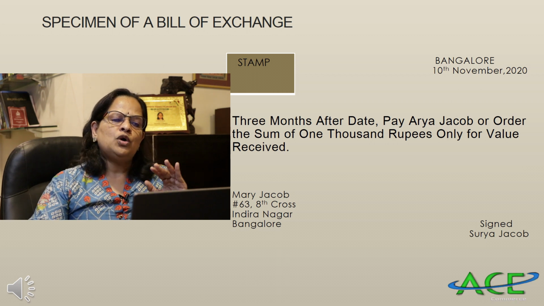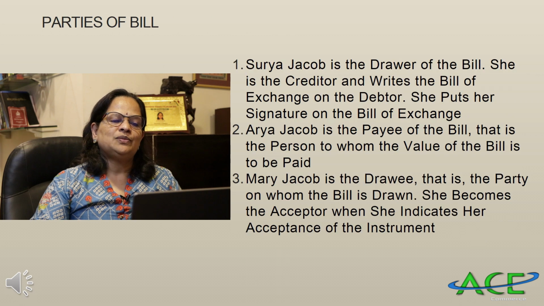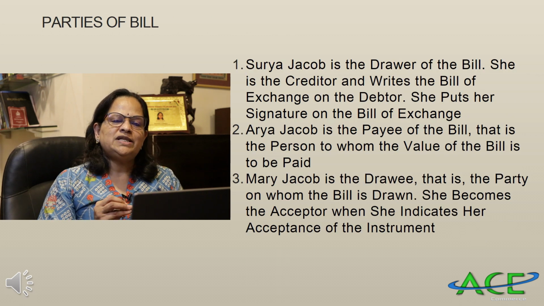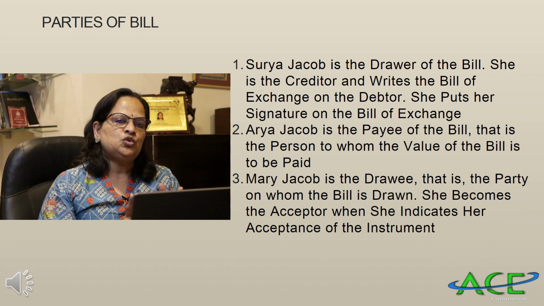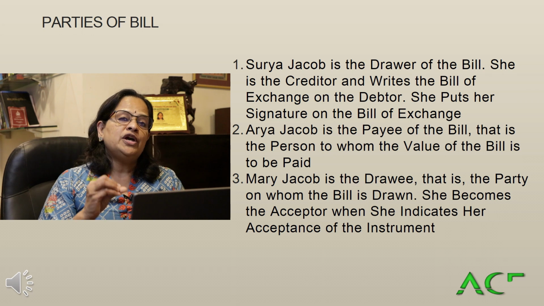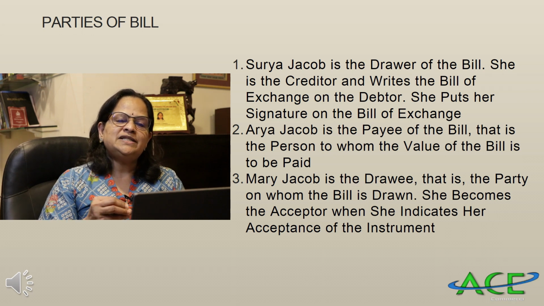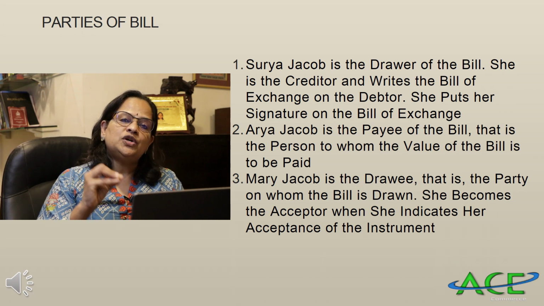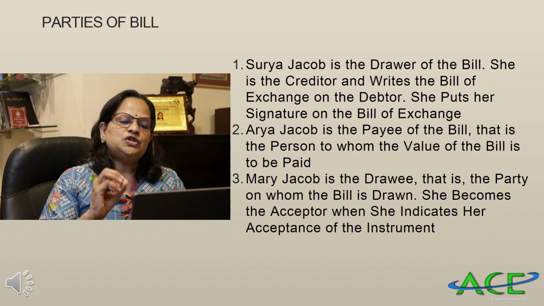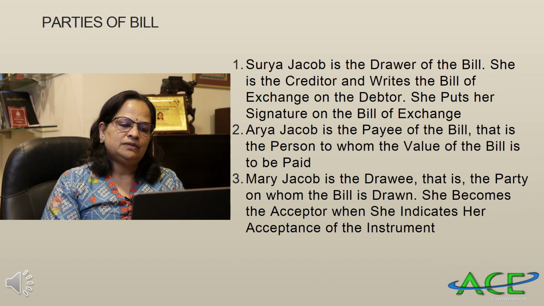Now we have to see who all are the parties to this bill of exchange. These 3 parties are there in a bill of exchange. I told you 3 names we have mentioned: Surya Jacob, Arya Jacob, Mary Jacob. Surya Jacob is the drawer of the bill. She is the creditor and writes the bill of exchange on the debtor. So she puts her signature on the bill of exchange.